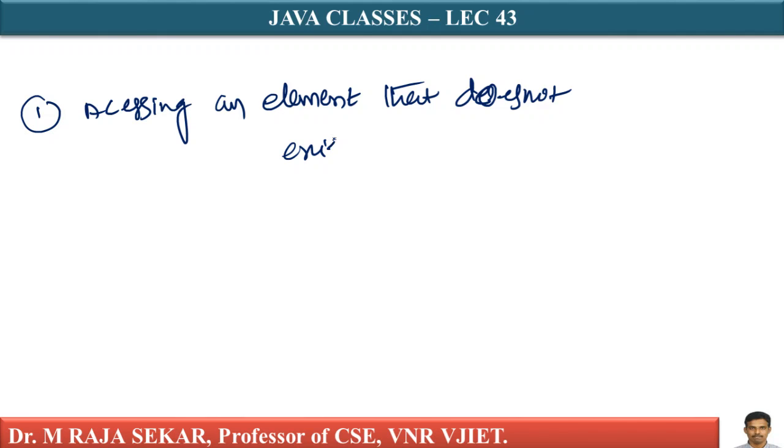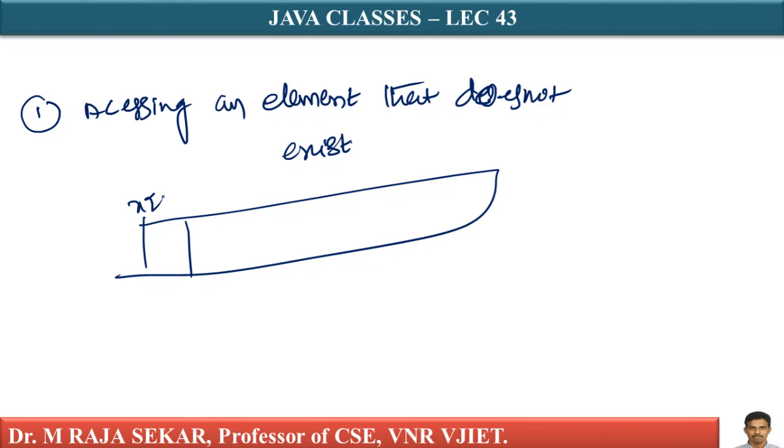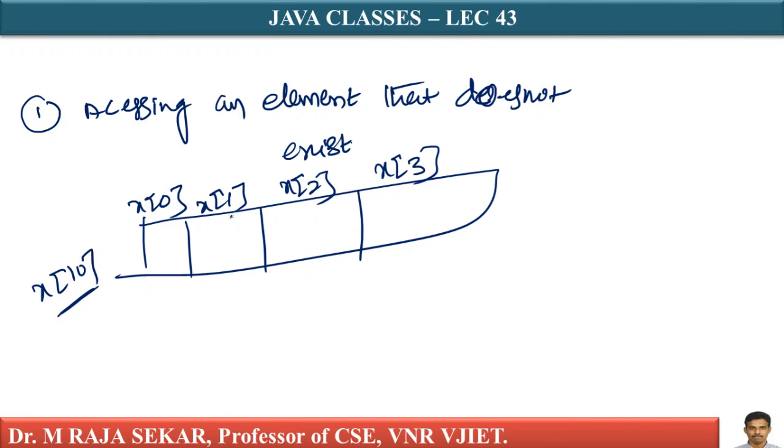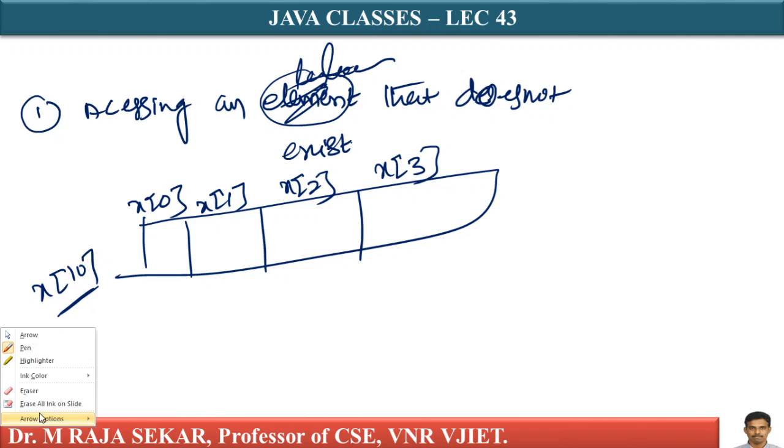For simplicity, let me say something like this. For example, I have an array. First location is x0, second location is x1, third location is x2, x3. Let me say there are 4 locations. I am trying to access x10. Do you have an x10 location? You don't. You are trying to access a location that does not exist. In that case, an exception will be raised.